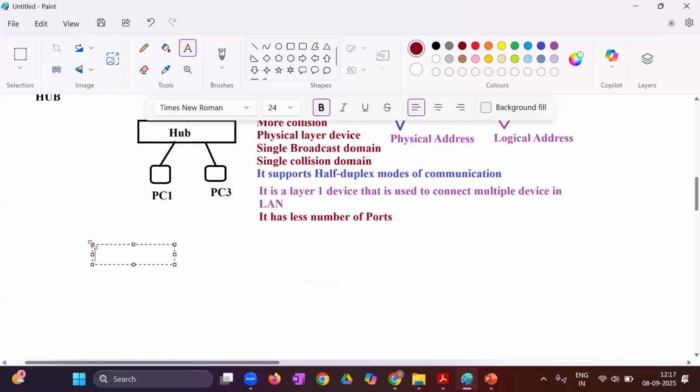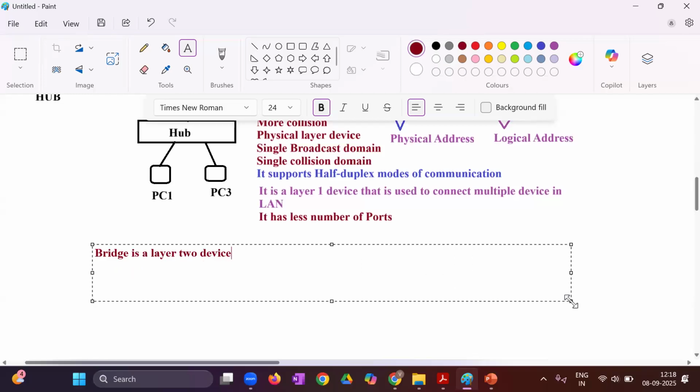So you can write here, bridge is a layer 2 device that enables the connectivity between LAN segments.